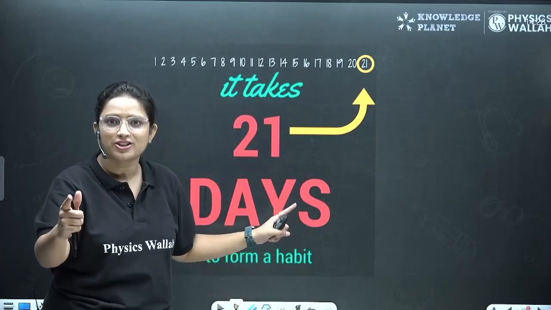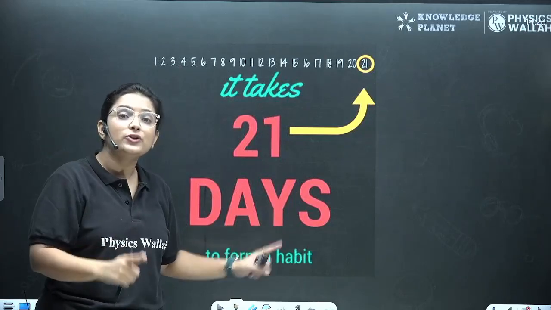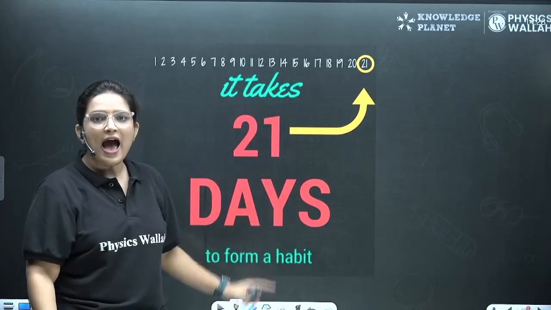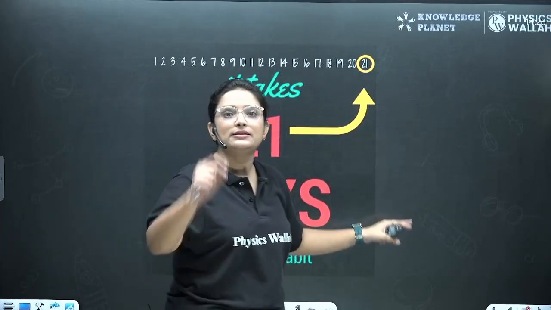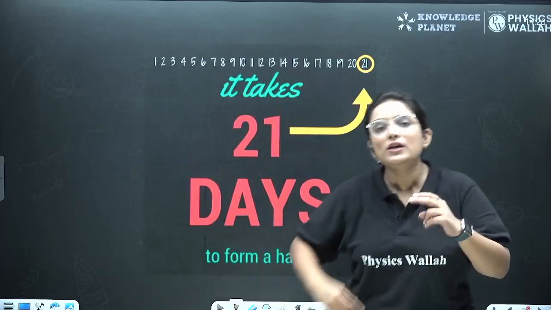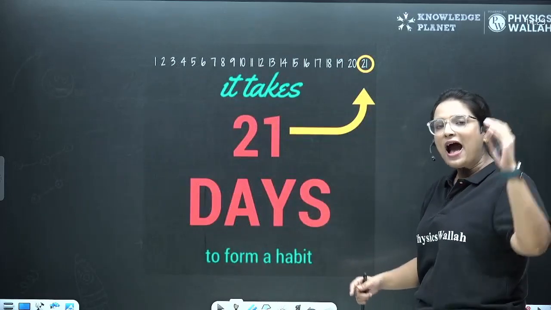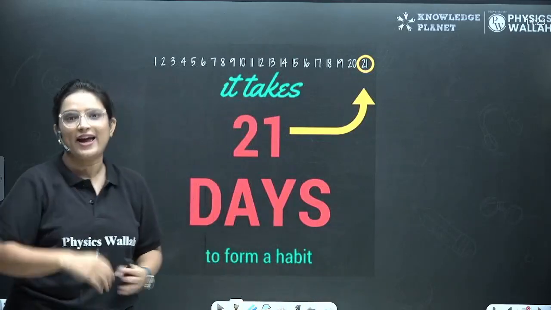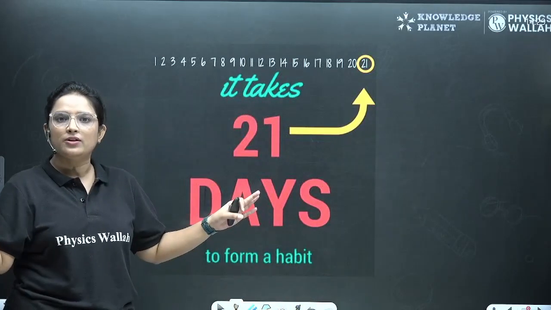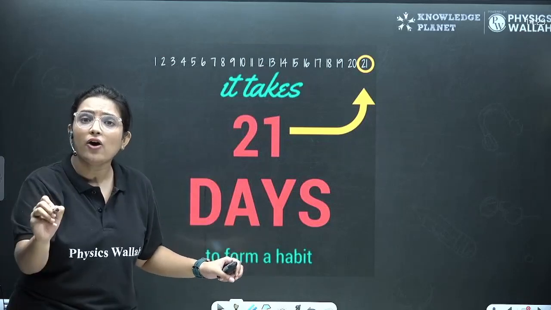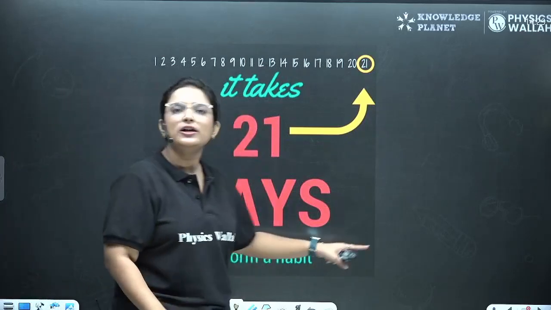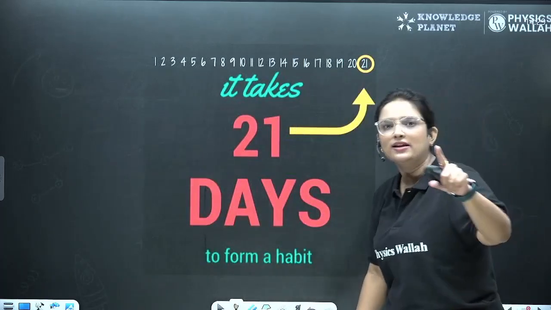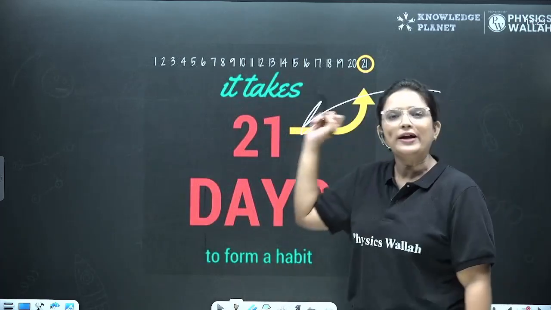That's a challenge. You will trick your brain to do that activity that you don't like or that you've been thinking to do. And if you do it for 21 days successfully, your brain will develop to do that thing, and you have got yourself a habit. You've got yourself a hobby there. So anything is possible. Stop procrastinating now and just do that thing for 21 days, and you can achieve anything. You can trick your brain to do anything. Just do it for 21 days.